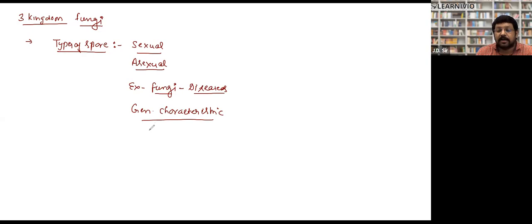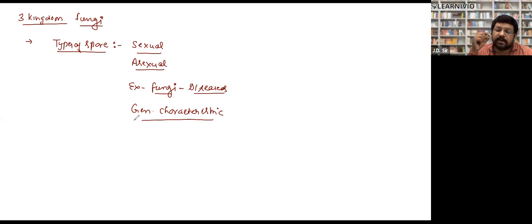So what are the fungi? When I started with the classification, I told you that previously fungi used to be studied with the plant kingdom. Scientists used to think that both have the cell wall and almost similar kind of cell structure. Hence, fungi were also considered a type of plant. After detailed study, many scientists came to know that fungal cells have a different kind of structure.